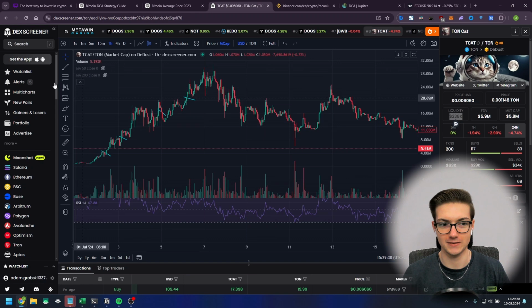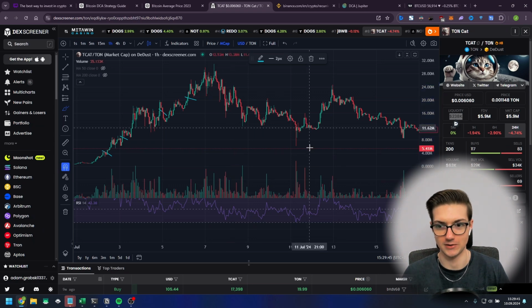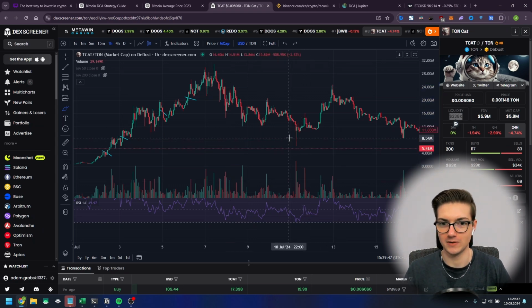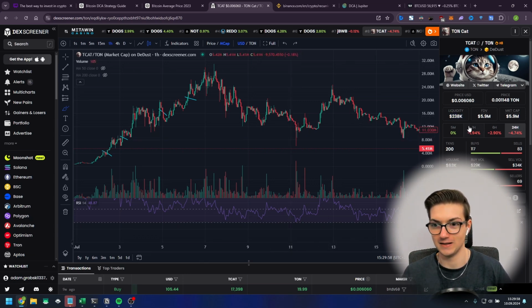So the price would literally go like this, straight down to zero, because other people, when they see you're selling this giant position all at once, they would panic sell too, and they wouldn't be able to complete the transaction because there's no liquidity. And liquidity, in short, means how easy it is to trade the token. And with meme coins, usually the liquidity isn't that large, so trading it isn't that easy.